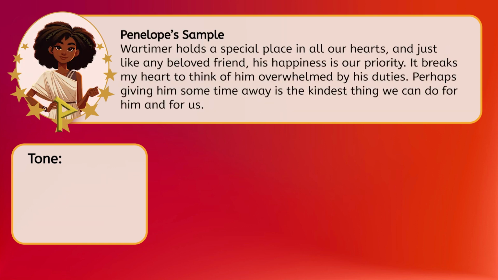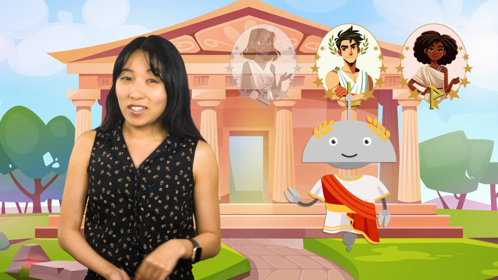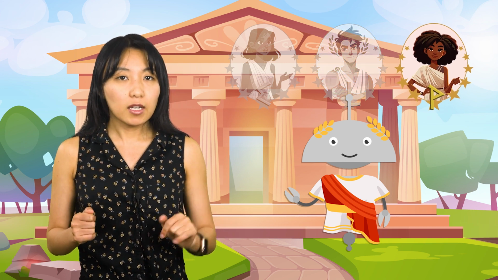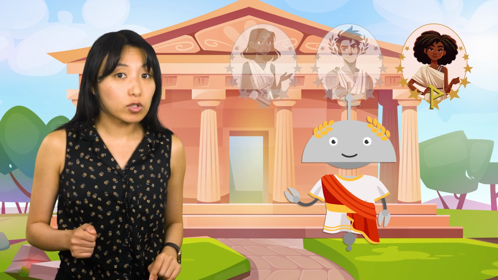Penelope uses phrases like "a special place in all our hearts" and "beloved friend," creating a caring tone. There's also first-person language like "it breaks my heart," which adds to the personal tone. And she uses phrases like "perhaps" to make her ideas sound gentle, not demanding. Are you thinking what I'm thinking? The kidnapper is Penelope. Mia, go tell the town council.